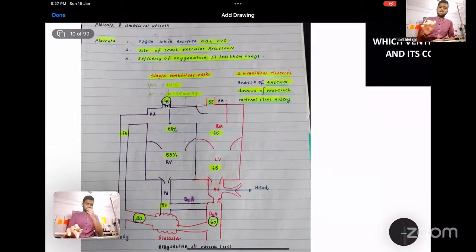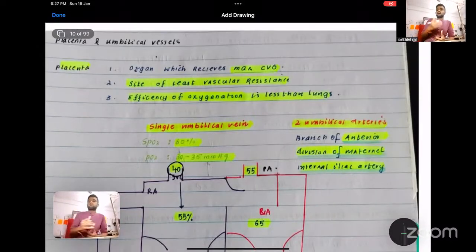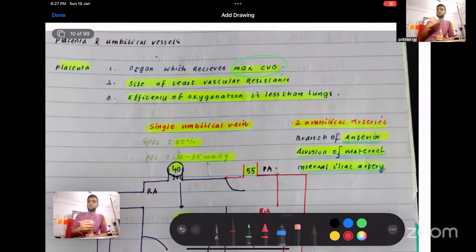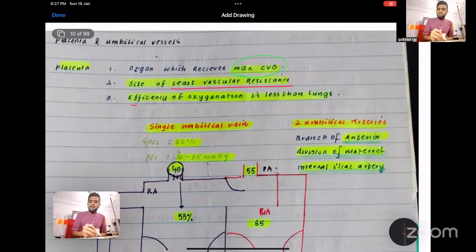So what are the things you should know about the placenta in the fetus? That is the organ which receives the maximum cardiac output. So it requires maximum cardiac output. It is the site of least vascular resistance, and its efficiency of oxygenation is less than the lung. Though its efficiency is less, since the lung is unable to oxygenate because of the presence of fluid in the lung, the placenta is the organ where the majority of functions take place, like excretion, nutrition, oxygenation, and ventilation. Everything happens in the placenta. That's why the placenta is one of the important organs in the fetus.